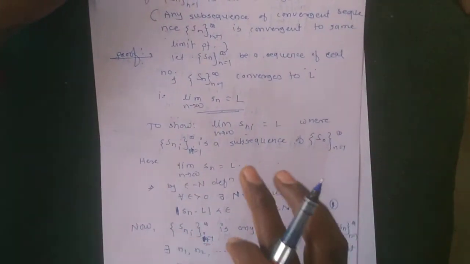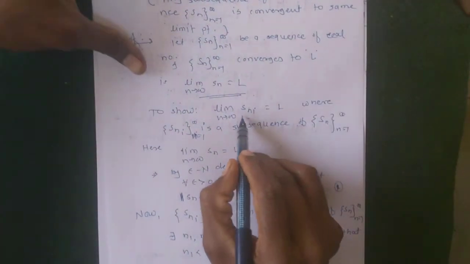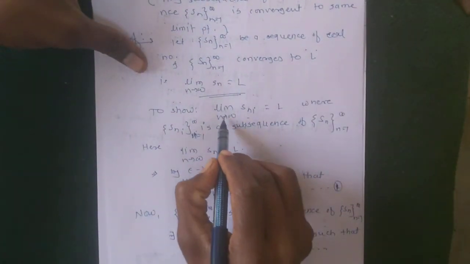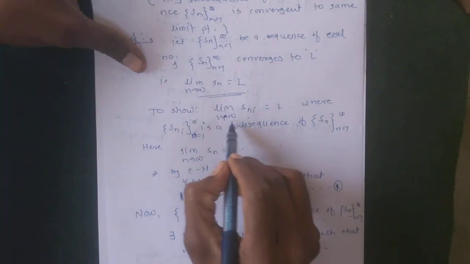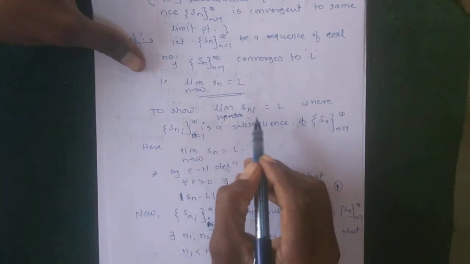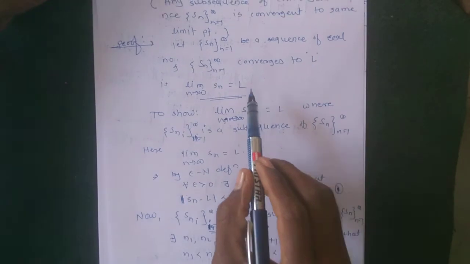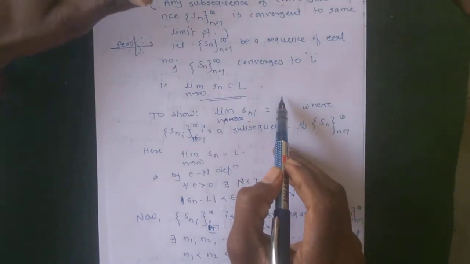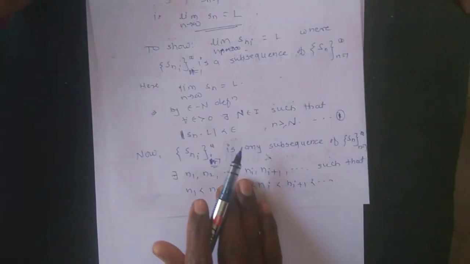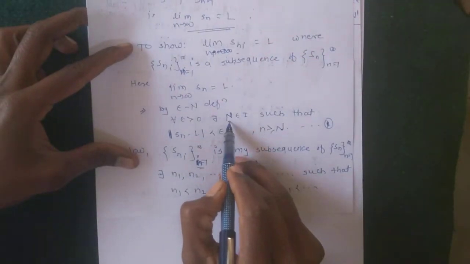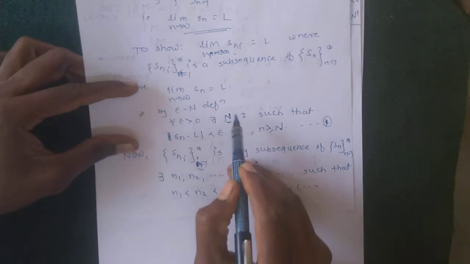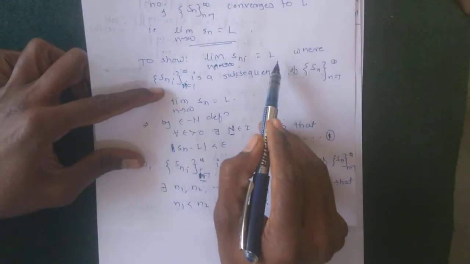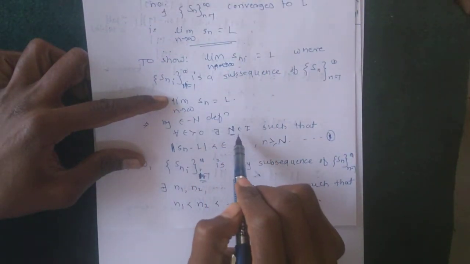How do we prove that a subsequence is convergent to L? To show that the given sequence is convergent to L, we show that its subsequence is convergent to L by using the epsilon-n definition, where we only have to find the natural number. For S_ni convergent to L we have to find a natural number n.